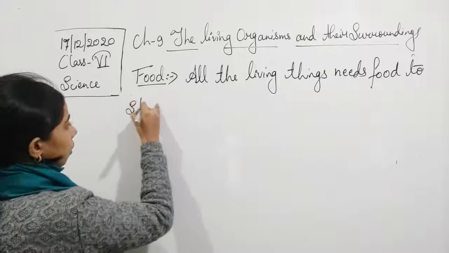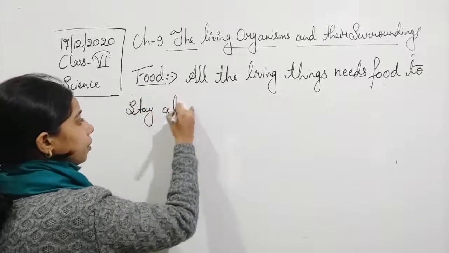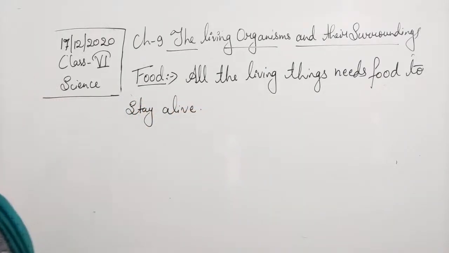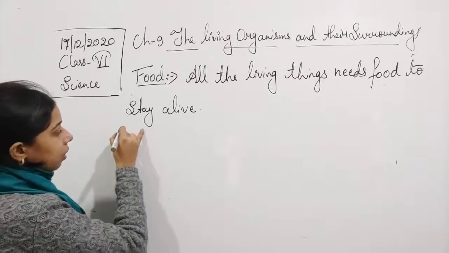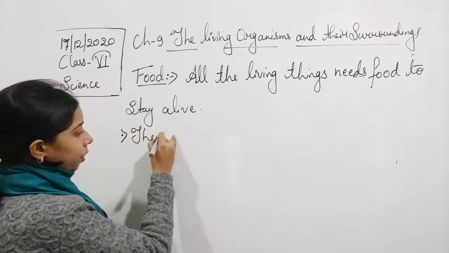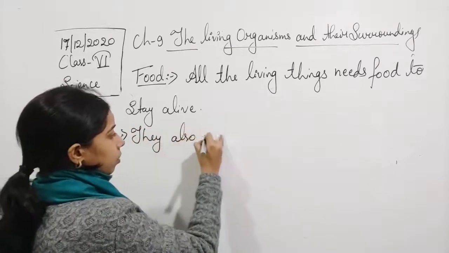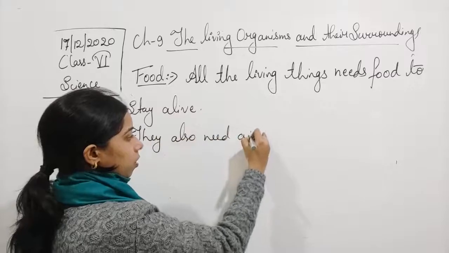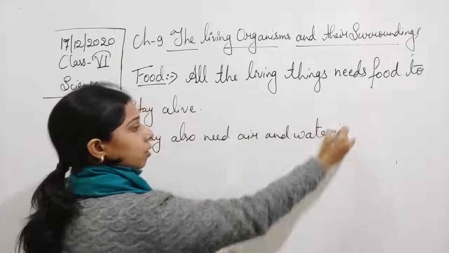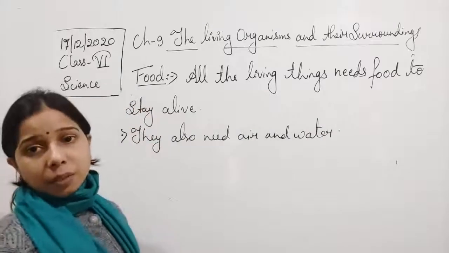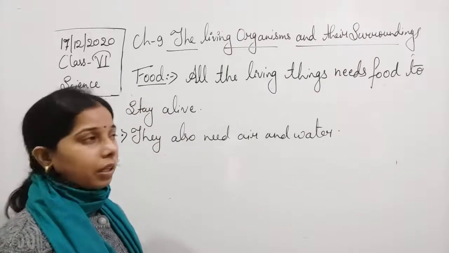Now, not only this, right now we had discussed that they also need air and water. These are the basic things that are very important for the survival of a living organism.